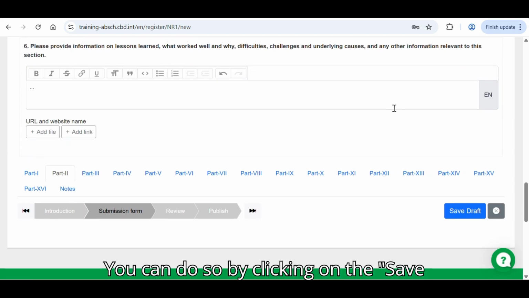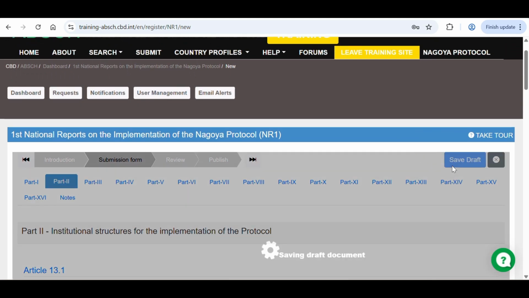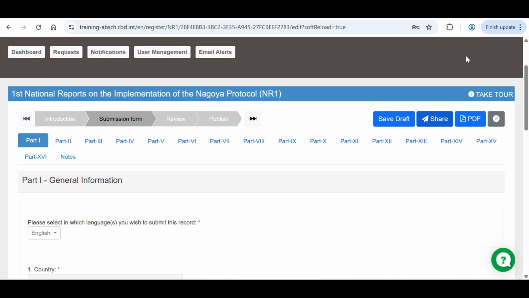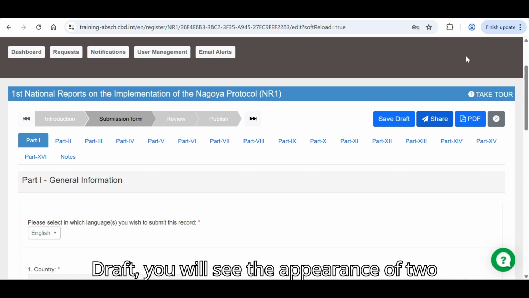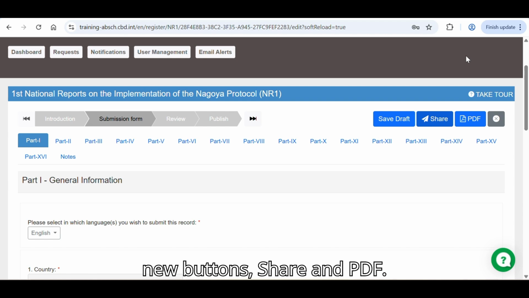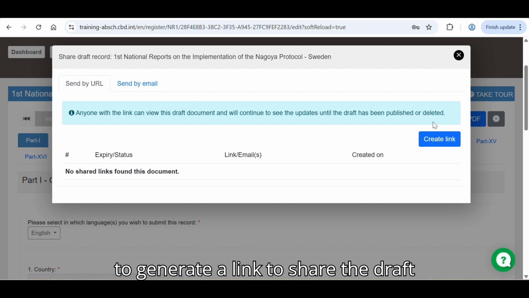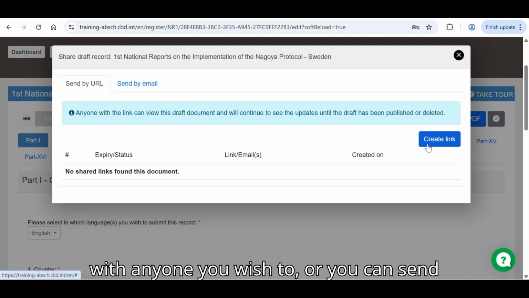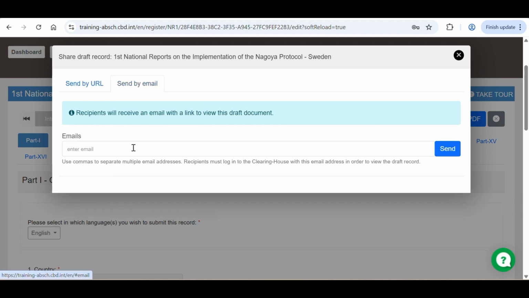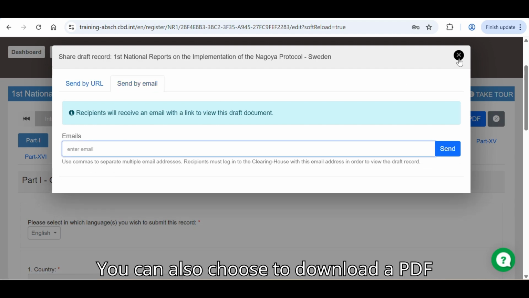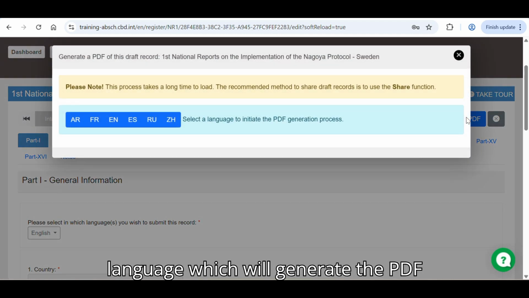You can do so by clicking on the Save Draft button at the bottom right or at the top right. After the first time that you click Save Draft, you will see the appearance of two new buttons, Share and PDF. If you click on Share, you'll be able to generate a link to share the draft with anyone you wish to, or you can send by email by typing their email. You can also choose to download a PDF version of the form by clicking on the language, which will generate the PDF link.